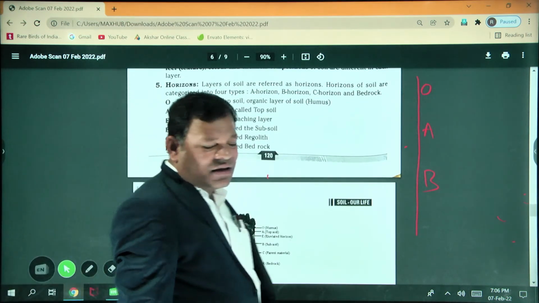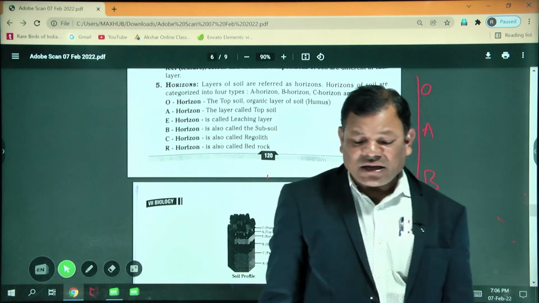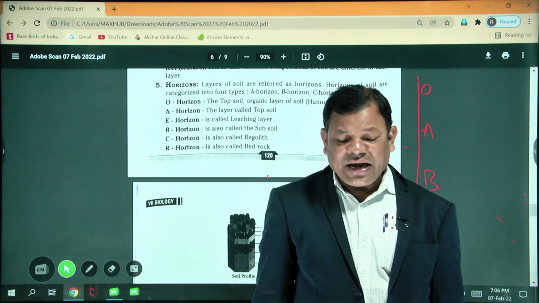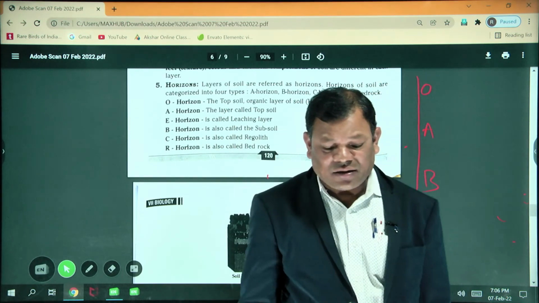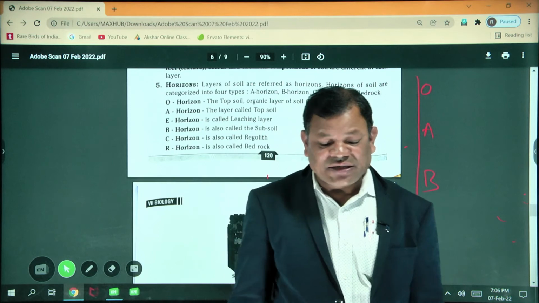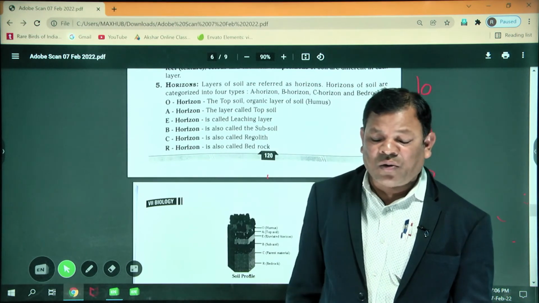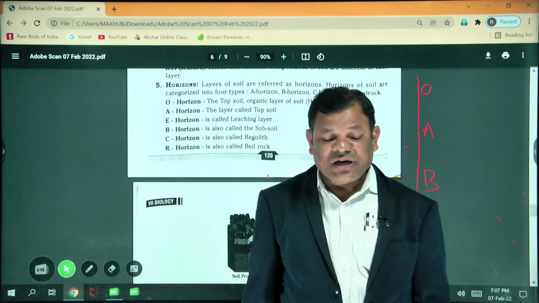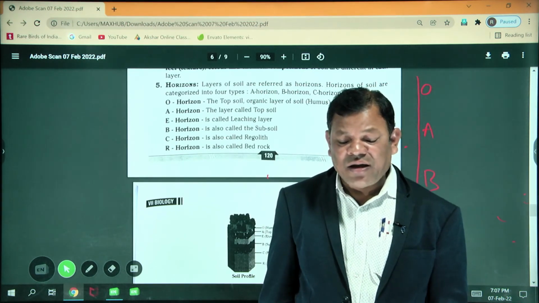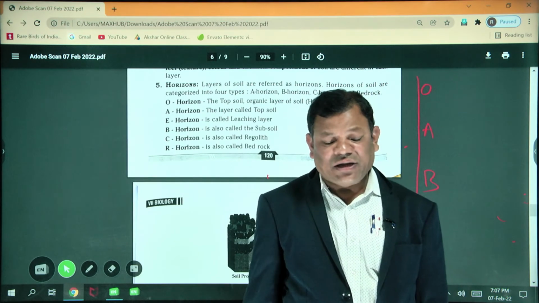This is called the topsoil. It is found below the O horizon. Seeds germinate and plant roots grow in this layer. It is made up of humus, especially decomposed organic matter mixed with mineral particles.